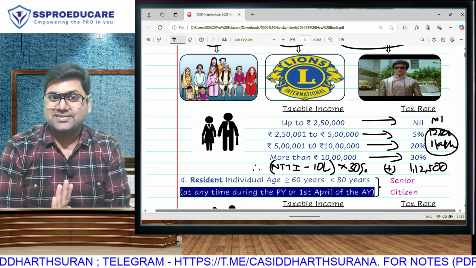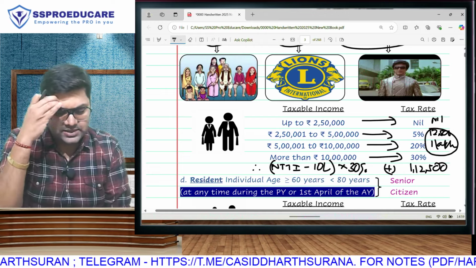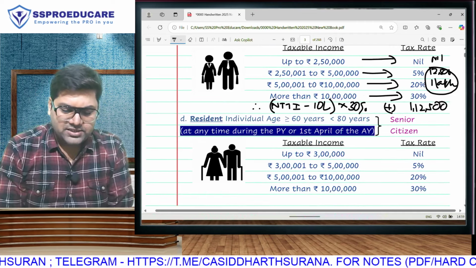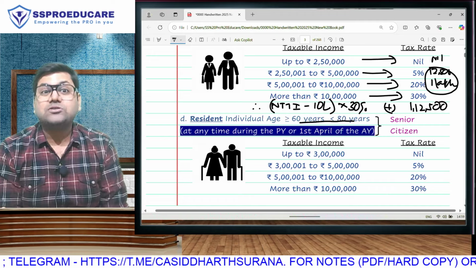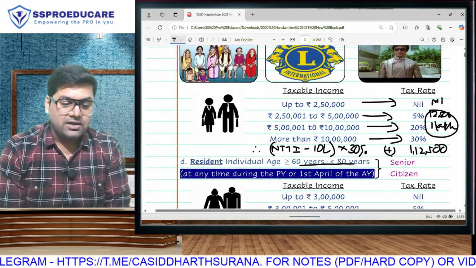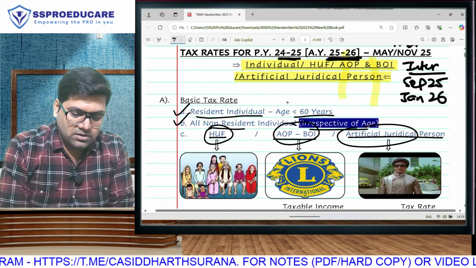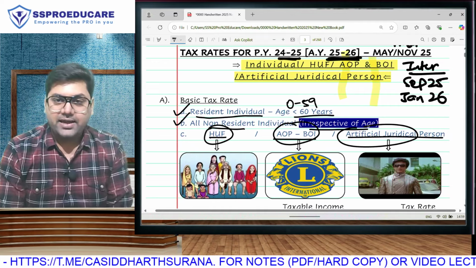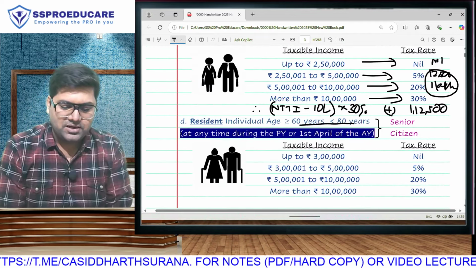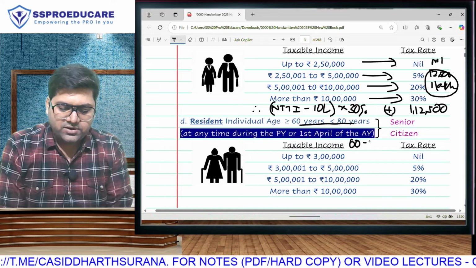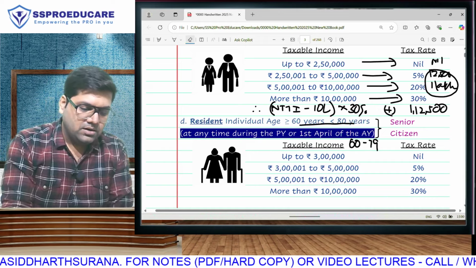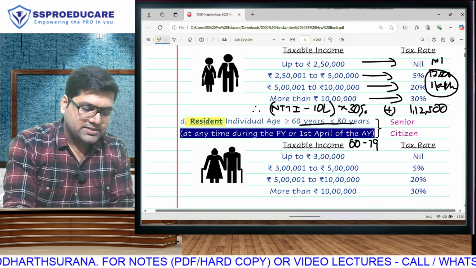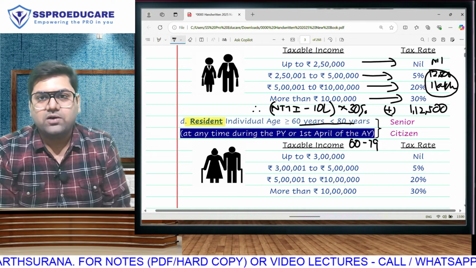But these are rates in the old regime. New regime we will discuss later. Within the old regime, if you are a senior citizen, that is exact 60 to 79, here we cover 0 to 59. So in senior citizen, you will come if you are 60 to 79, but only and only if you are a resident. If you are a non-resident, you are not going to come here.